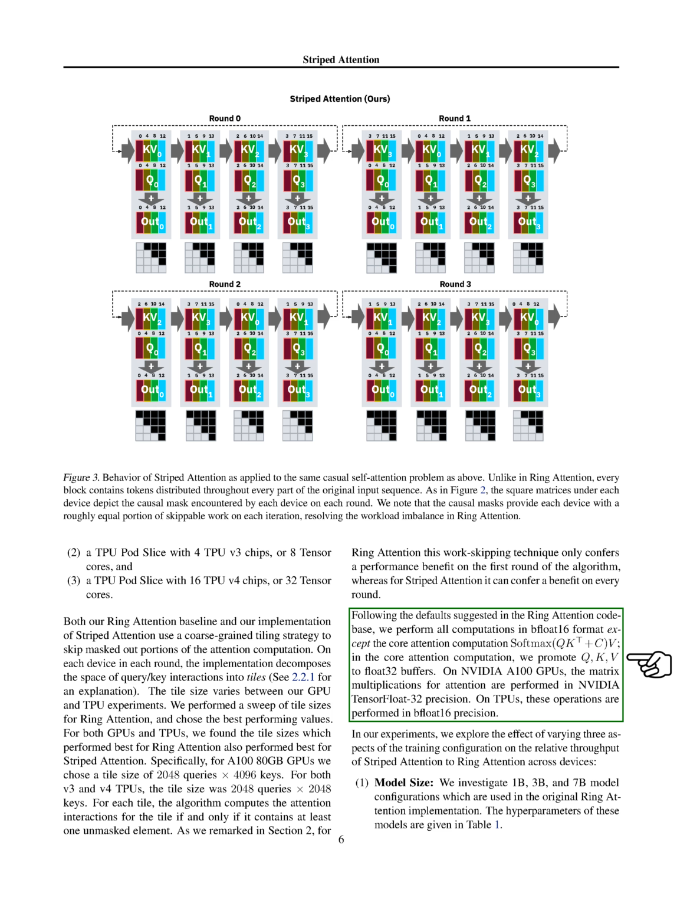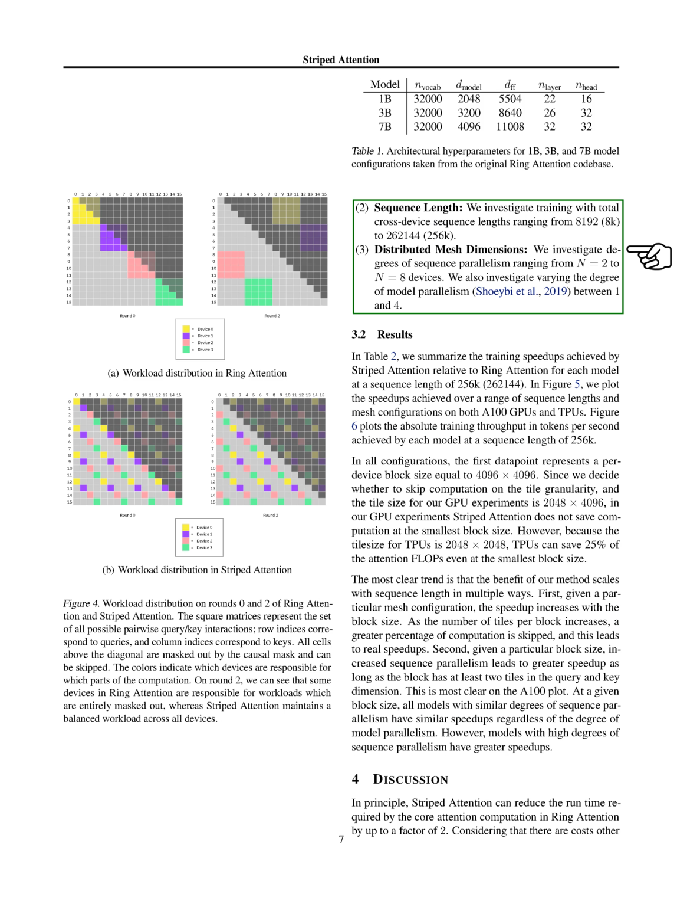We explored the effect of varying 3 aspects of the training configuration on the relative throughput of striped attention to ring attention across devices. 1. Model size. We tested 1B, 3B, and 7B model configurations. 2. Sequence length. We tested training with total cross-device sequence lengths ranging from 8,192 to 262,144. 3. Distributed mesh dimensions. We tested degrees of sequence parallelism ranging from 2 to 8 devices, and varying degrees of model parallelism between 1 and 4.